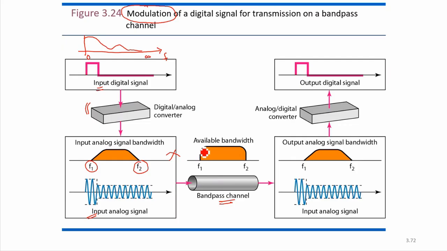In amplitude also, suppose this amplitude is 1 and this amplitude is A. After multiplication, A multiplied by 1 will give an amplitude of A. So this is what the input signal was, and we will be able to receive it. F1 and F2 will be the bandwidth range, the lowest and highest frequencies. Whatever we have sent as input, we are receiving as output. Now we will again convert from analog to digital, and then the digital signal we can recover at the receiver. This is the receiver and this is the transmitter.